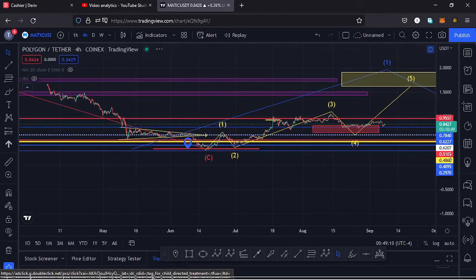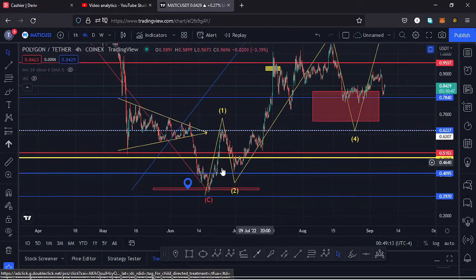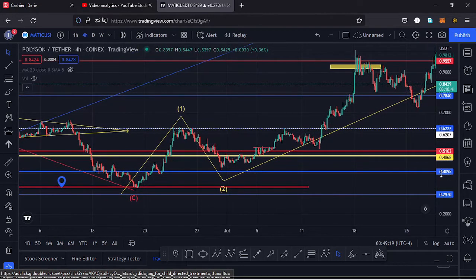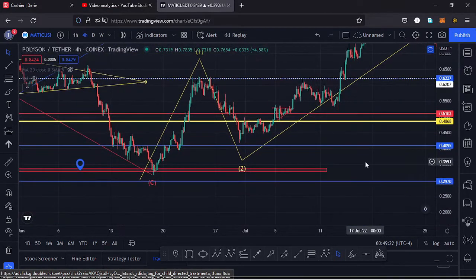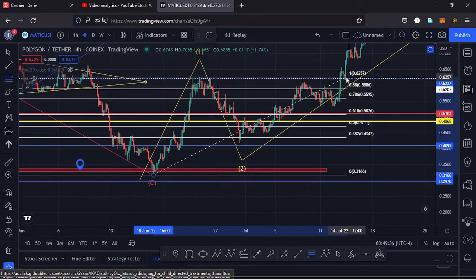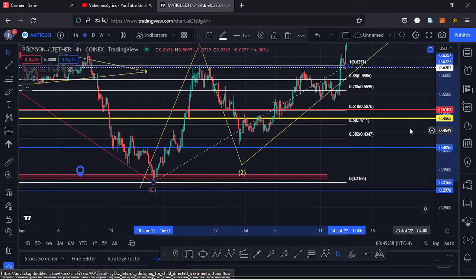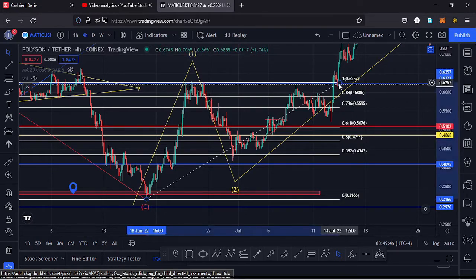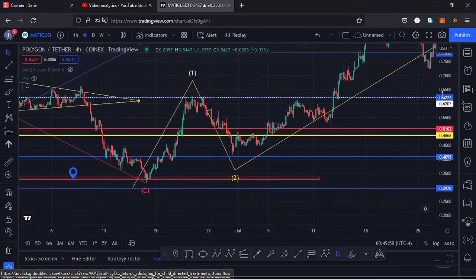And if I get a little bit into the details of the formation of that fractal wave, so that it can give me the key scenarios that I expect to play out, after making our low at around the $0.32 mark, we saw a very nice bounce to the upside, making a high for that first wave to the upside. Then we saw a very nice retracement to the lower side in the formation of our wave 2, and using the Fibonacci's, connecting the low of the wave 1 to the high of the wave 1, that gives me the minimum target area for that second wave to the lower side between the fib level 0.618 and the fib level 0.382, and after making the low for that second wave to the lower side, we saw a very nice bounce